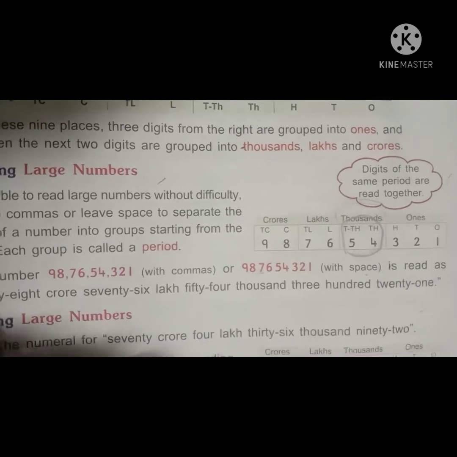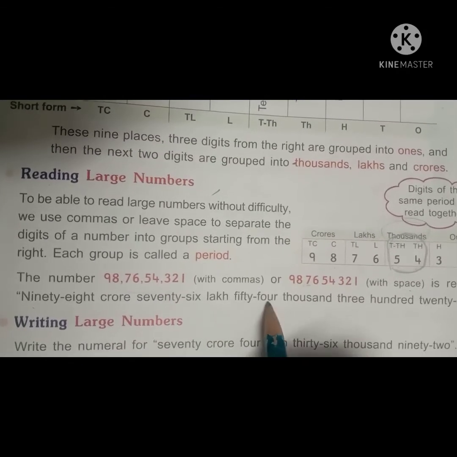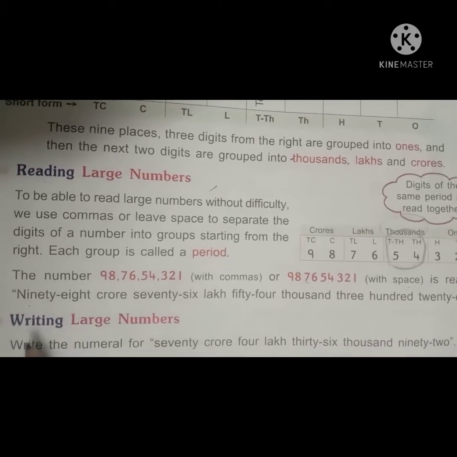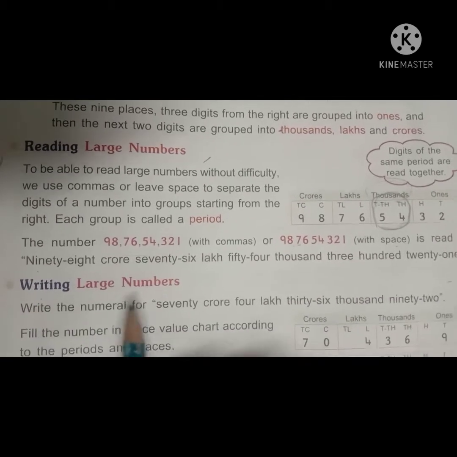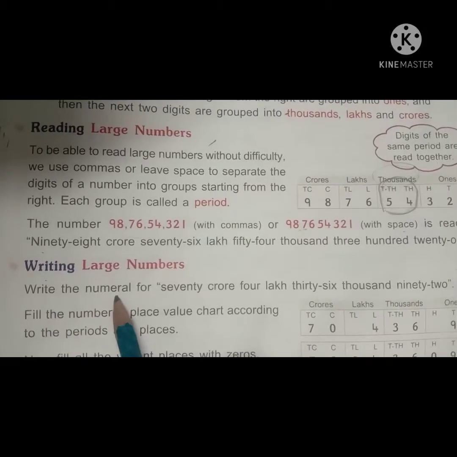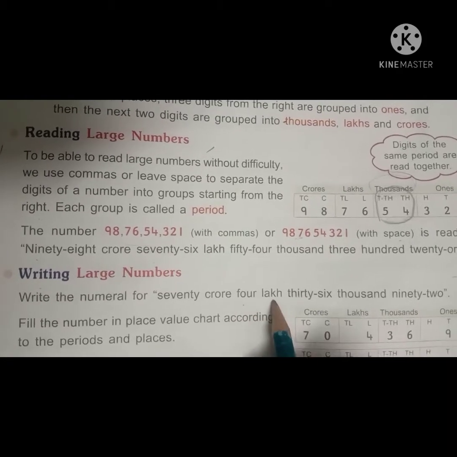He is reading it as 98 crores 76 lakhs 54,321. We read it like this. Next, writing large numbers. How will we write large numbers? See, write the numeral first: 70 crores 4 lakh